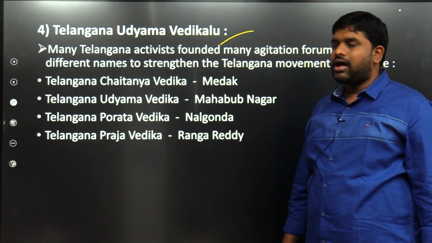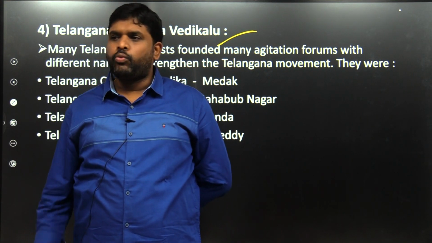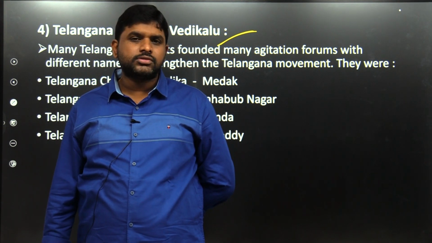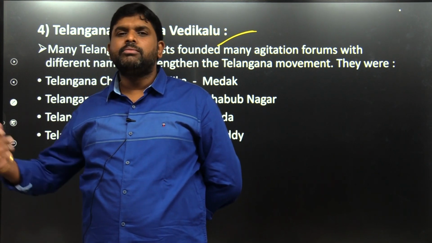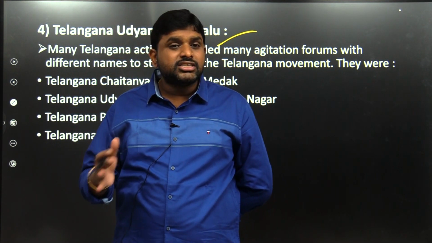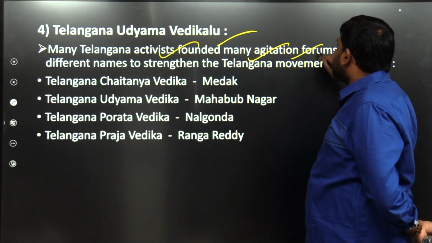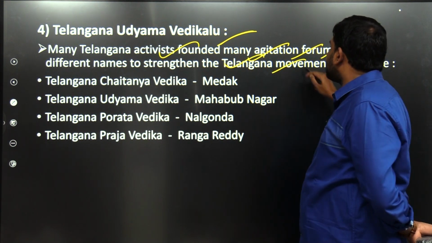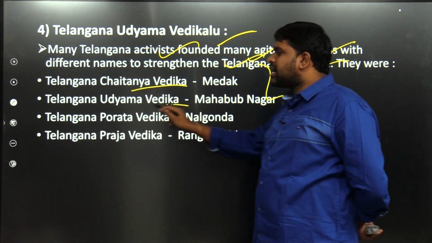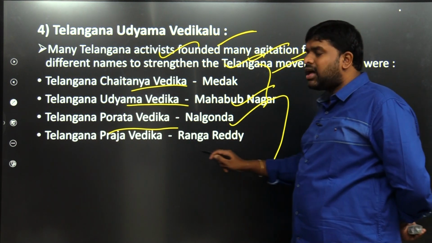Telangana Udyama Vedika, or Telangana Udyama Vedikalu. One Vedika, plural Vedikalu. Telangana revolution platforms. Different platforms. Warangal became one center, Nizamabad became one center, Karimnagar became one center. So different centers, different platforms were being created. Many Telangana activists founded many agitation forums with different names to strengthen the Telangana movement. Those are Telangana Chaitanya Vedika at Medak, Telangana Udyama Vedika at Mahabub Nagar, Telangana Porata Vedika at Nalgonda, Telangana Praja Vedika at Rangareddy.